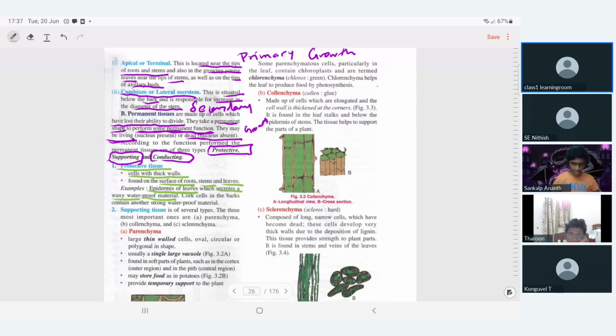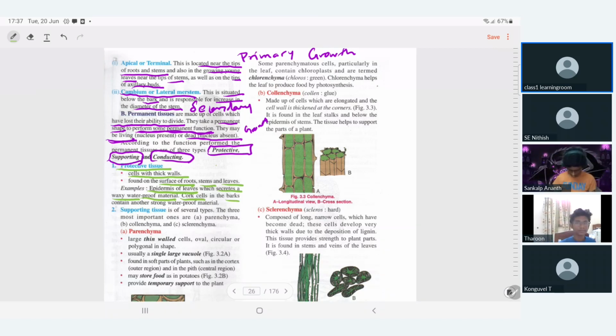Similarly, like the onion peel that we took and kept in the microscope. We took it from soft onion. That is a very soft material, a very thin layer. But look at the cork cell in the bark, which contains another strong waterproof material.